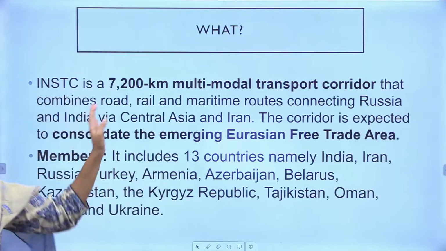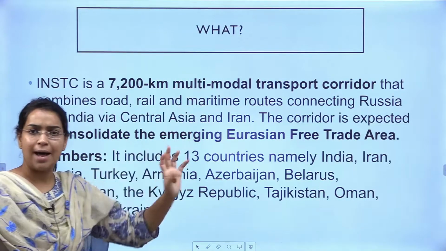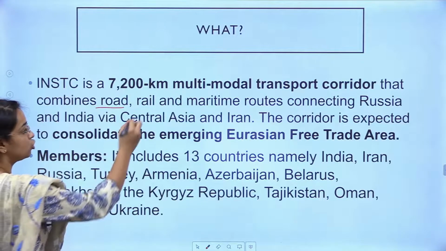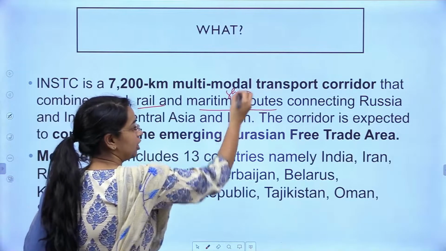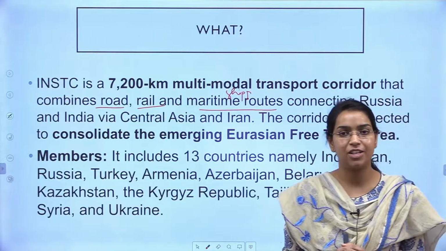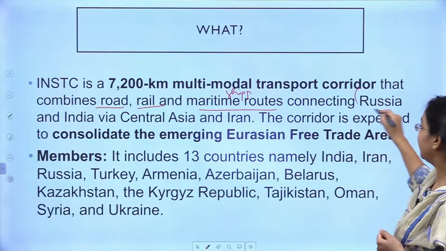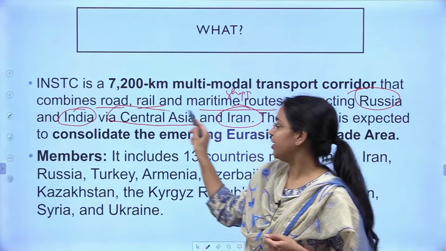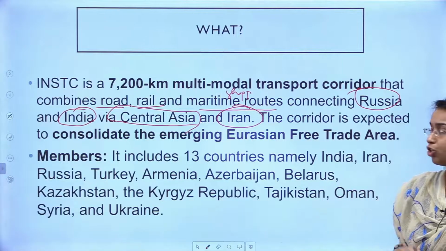It is a transit corridor almost 7200 kilometers in length, right? And it will connect all these places, as I told you, through road networks, through railways, through maritime routes like shipping etc. ठीक है, शिपिंग के थ्रू ही मेजॉरिटी इंटरनेशनल ट्रेड होता है. So all those kinds of connectivity will be facilitated by INSTC between Russia, India, Iran, via Central Asia, you can say, right? These are the key areas that are getting connected through this initiative.